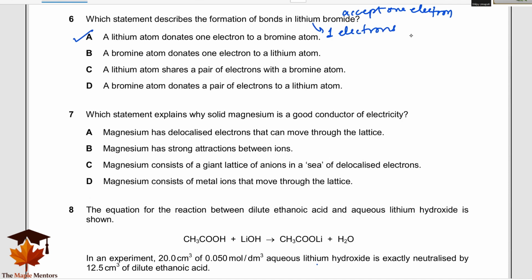Now, moving on to the seventh question. Which statement explains why solid magnesium is a good conductor of electricity? Let's read the options. A: magnesium has delocalized electrons that can move through the lattice. Yes, magnesium is a metal, so here you will have delocalized electrons, which are responsible for its conduction. So A is the option.